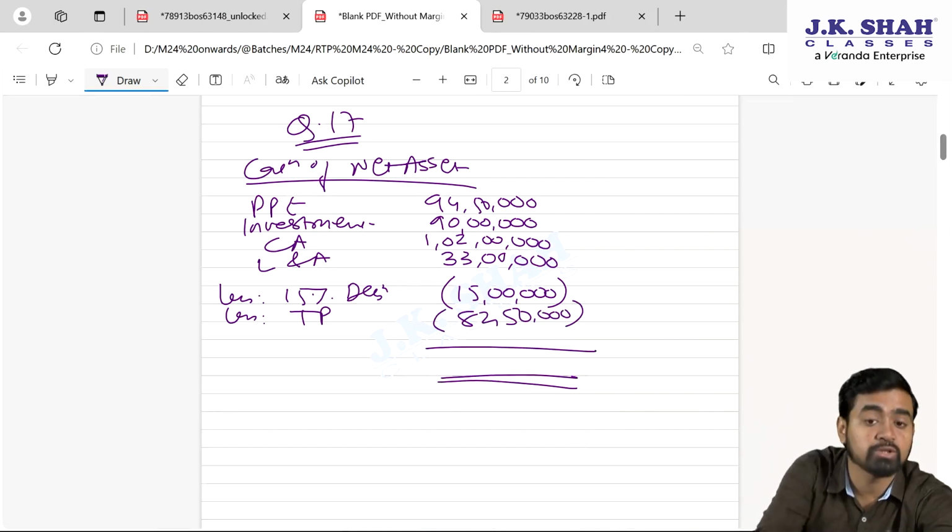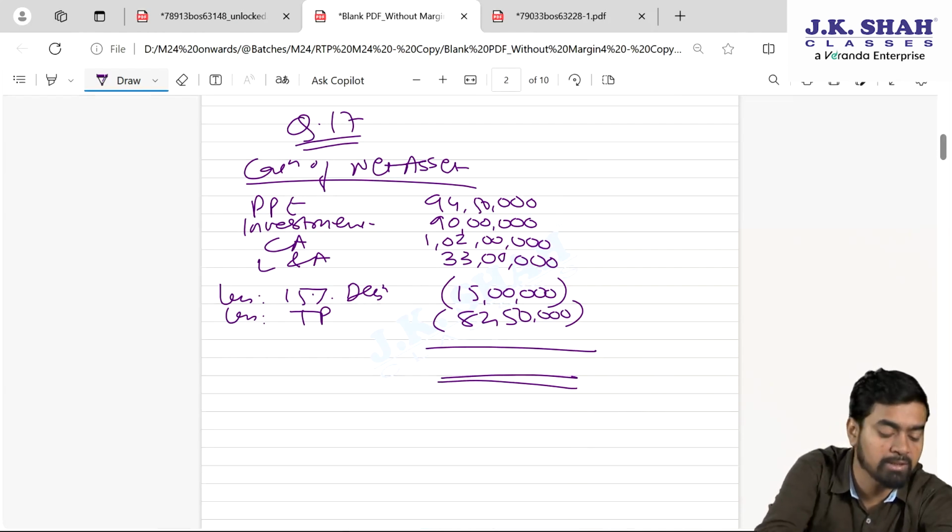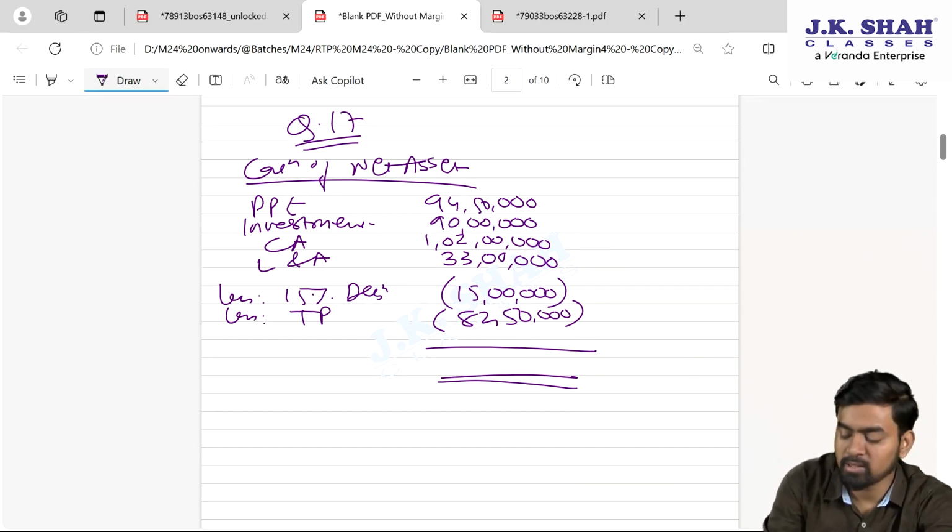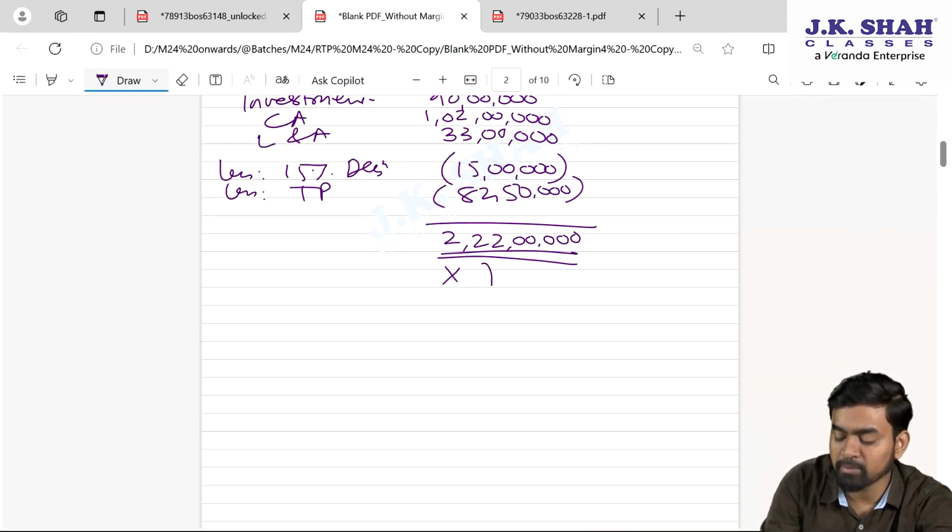So find out, my dear students, worth of the company. Worth of the company is how much? 94 lakh 50,000 plus 90 lakhs plus 1 crore 2 lakh plus 33 lakh minus 15 lakh minus 82 lakh 50,000. It is 2 crore 22 lakhs, of which we acquired 70%, my dear students.